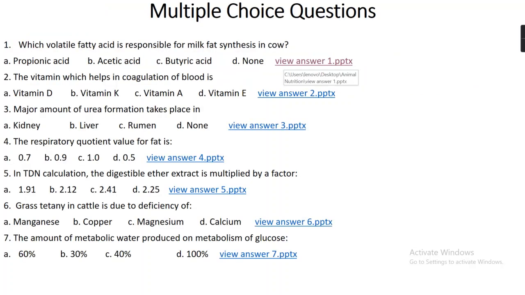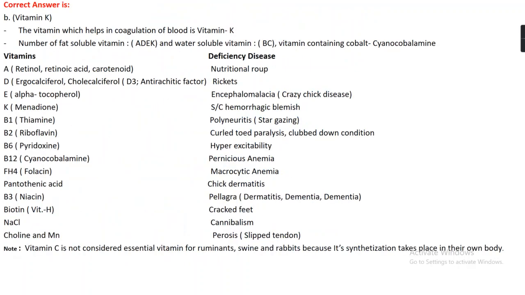Question number two. The vitamin which helps in coagulation of blood is option A, vitamin D, option B, vitamin K, option C, vitamin A, or option D, vitamin E. The right answer is option B, which is vitamin K. The vitamin which helps in coagulation of blood is vitamin K.